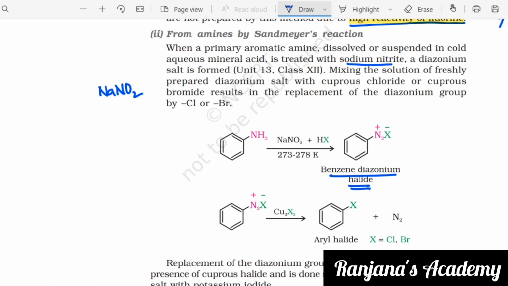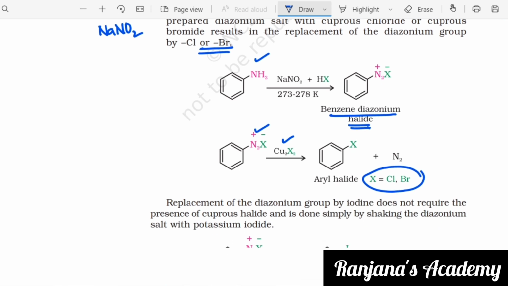So what happens here? Simply, you have a primary aromatic amine. This is an amine. What you're doing here is dissolving or suspending it in cold aqueous mineral acid. Here any acid you can take, but it has to be cold aqueous mineral acid. So a diazonium salt is prepared. Mixing the solution of freshly prepared diazonium salt with cuprous chloride or cuprous bromide results in the replacement of the diazonium group by Cl or Br. Here the halogen X can be Cl or Br.